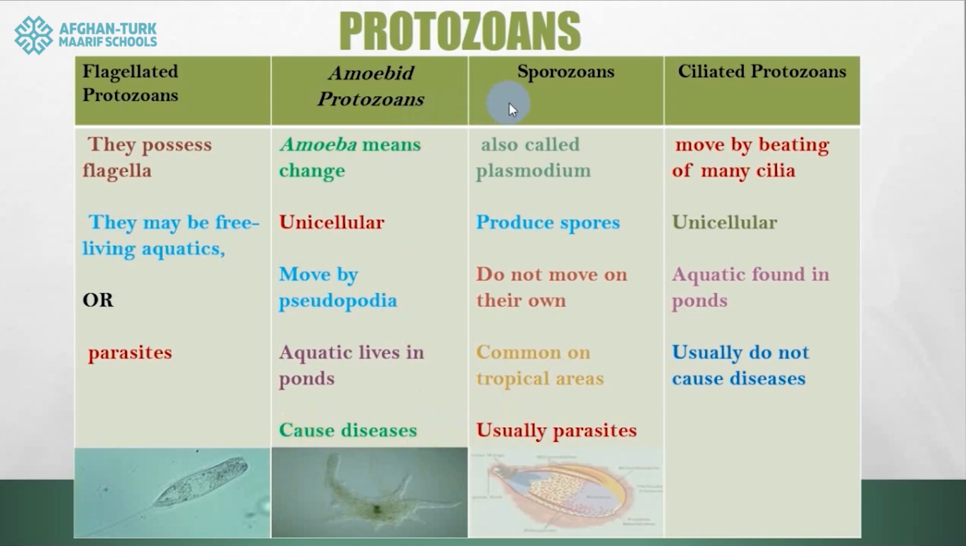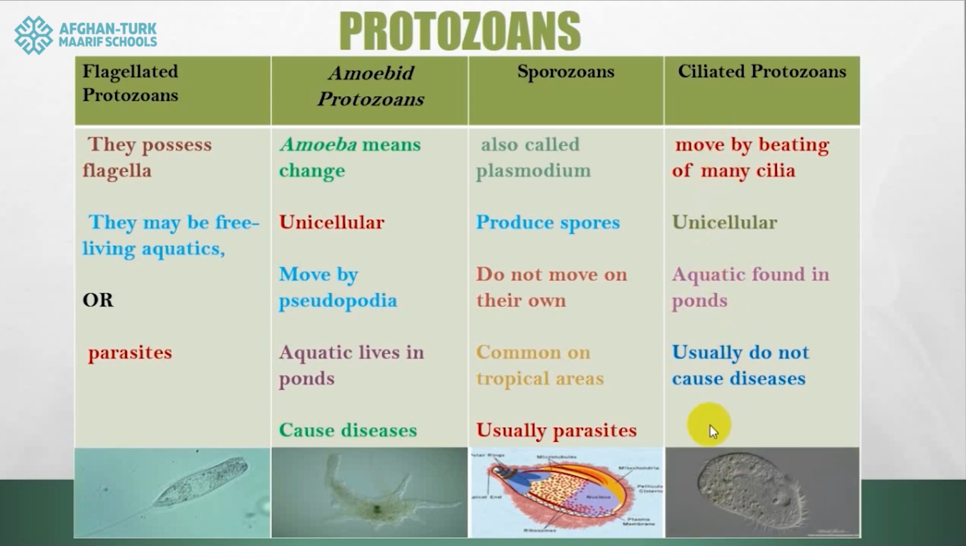Next category, sporozoa. Because they are reproducing with the help of spores, that's why they are sporozoa. They are not moving. I mean, they do not possess any organs for movement, and they cannot move by their own. They are usually parasites, and in tropical areas we can find them. And the last example is ciliata. I mean, they are moving with the help of cilia or hair-like structures that they got. They are always unicellular aquatic organisms and usually do not cause diseases.